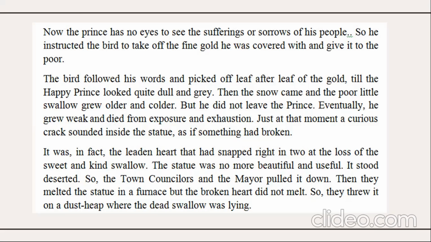But he did not leave the prince. Eventually, he grew weak and died from exposure and exhaustion. Just at that moment, a curious crack sounded inside the statue as if something had broken. It was, in fact, the leaden heart that had snapped right in two at the loss of the sweet and kind bird, the swallow.